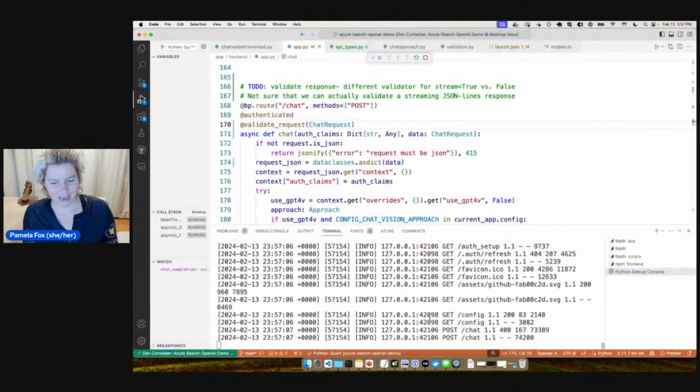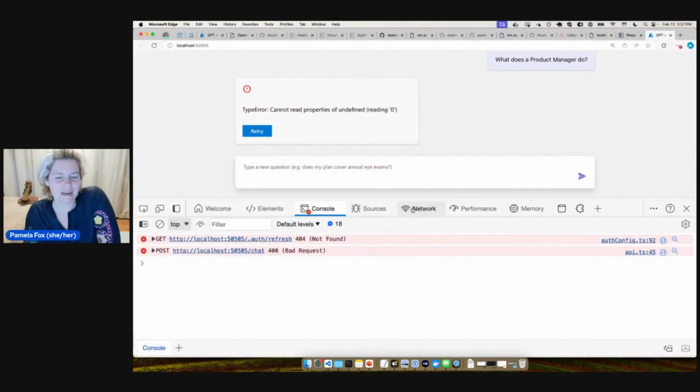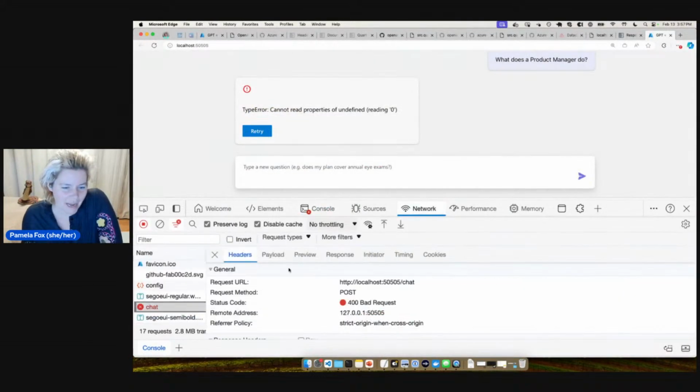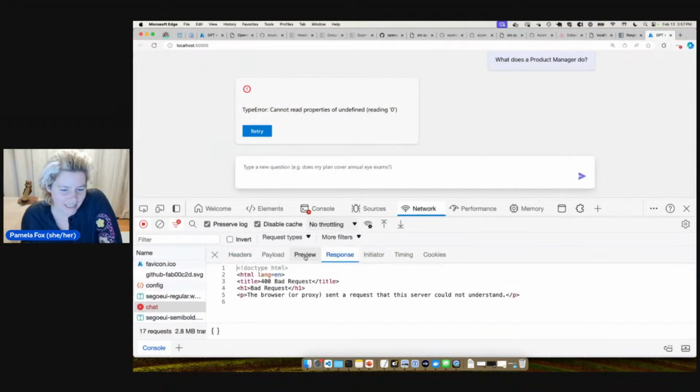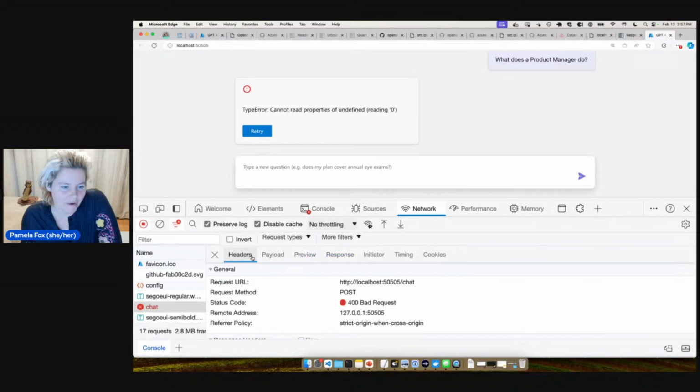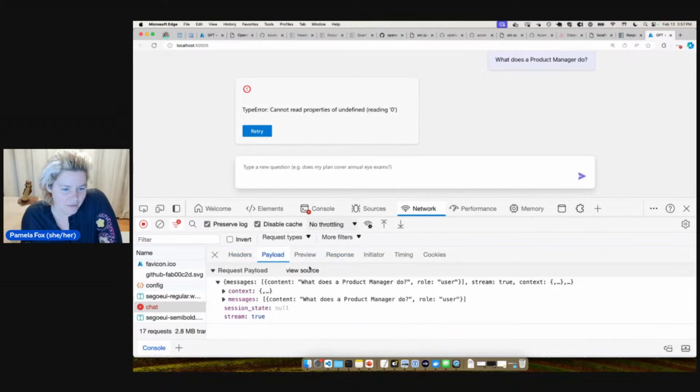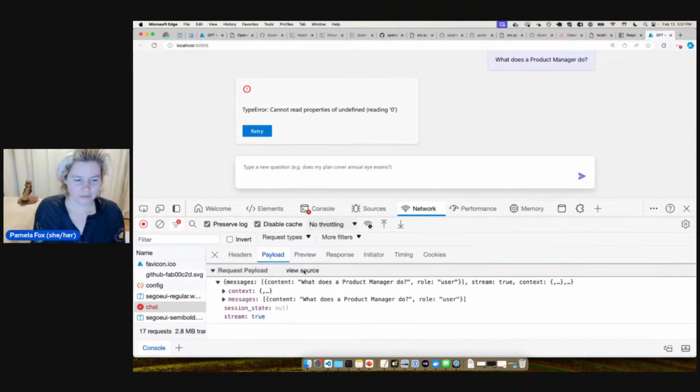Okay, so I feel like it's not going to work. Yeah. Okay, so we got a bad request. And why did we get a bad request? Tell me why. It just says bad request. Let's take a look at the payload. What we could do actually is view source.